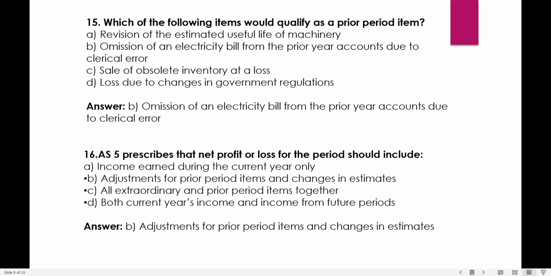16. AS-5 prescribes that net profit or loss for the period should include, net profit loss में क्या क्या include होना चाहिए: income earned during the current period only, adjustments for prior period items and change in estimates, all extraordinary and prior period items together, both current year's income and income from future periods.